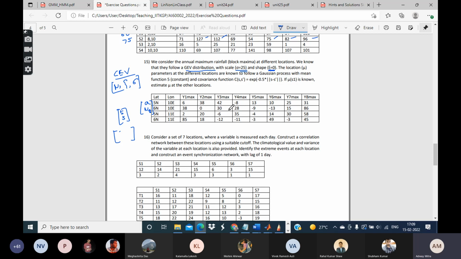Again, whatever is the value of mu2, you have all these observations of the block maxima. Now they follow the GEV distribution. The first parameter is mu2, which you are trying to find. The values of the others are given to you, 0 and 25. So using these you can fit these values to the GEV PDF.